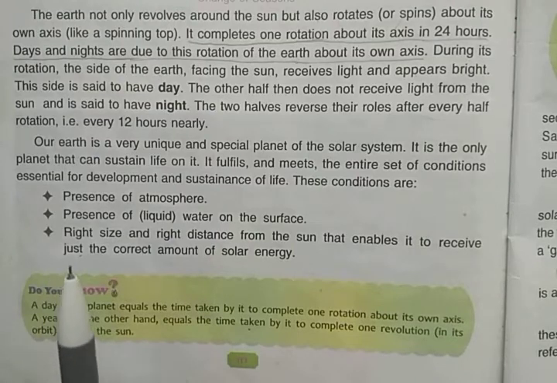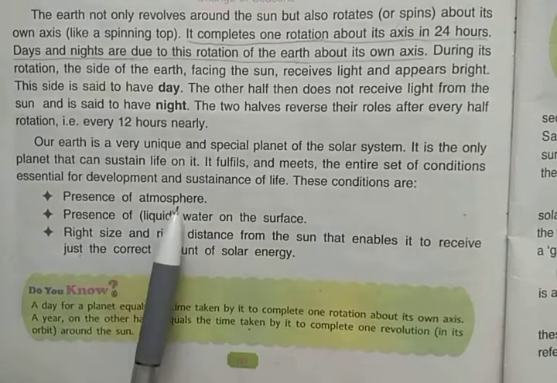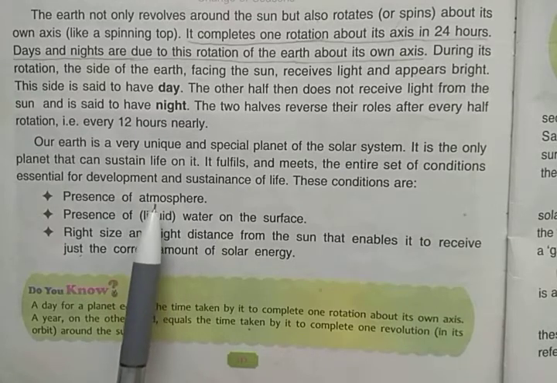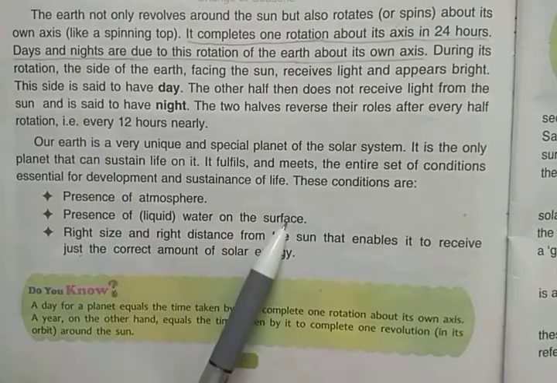And what are those conditions? First, presence of atmosphere. You know that atmosphere is present on the Earth. Secondly, presence of liquid, that is water, on the surface. On Earth there is a lot of water, and 3/4 of the Earth's surface is covered with water.